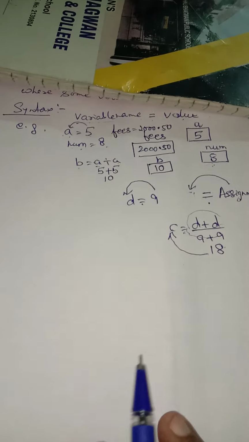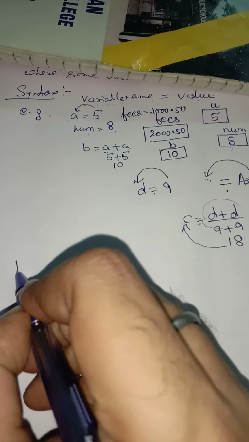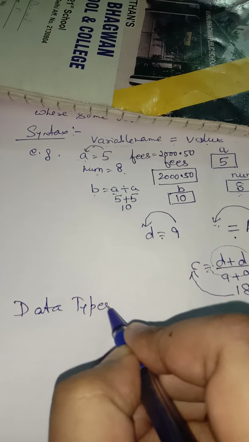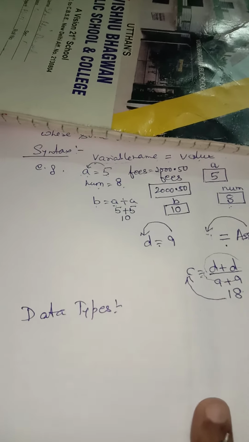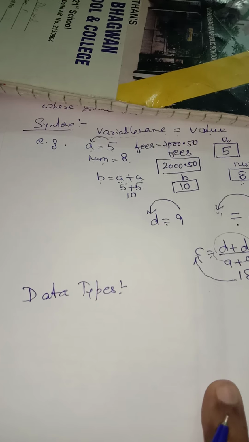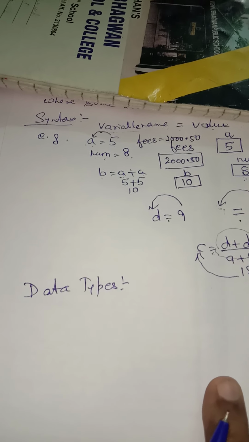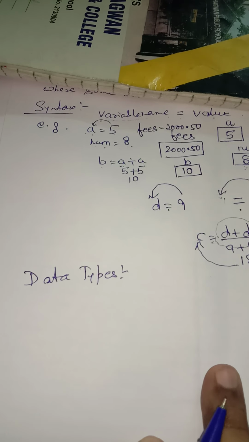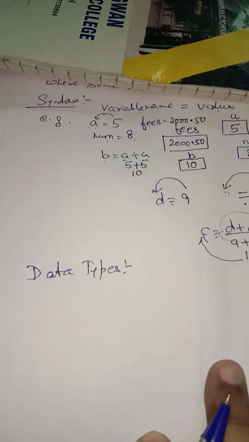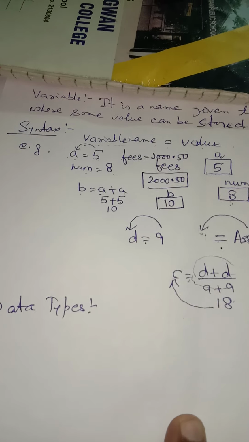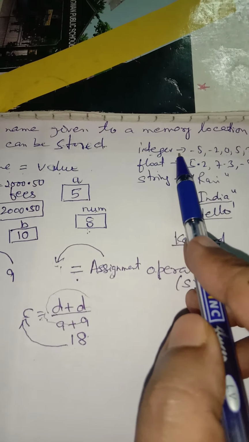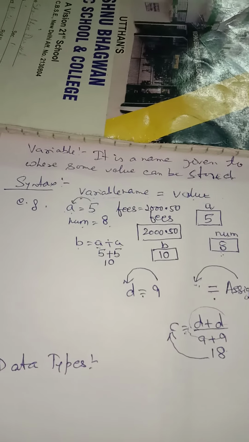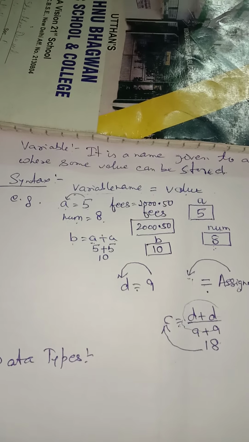Now let's move to the next topic. The next topic that I am going to discuss over here is data type. So now the variable stores the value. The value can be of different types. The data stored in memory can be of many types. Like, as I stated earlier, it can be an integer, it can be a float, and it can be a string.